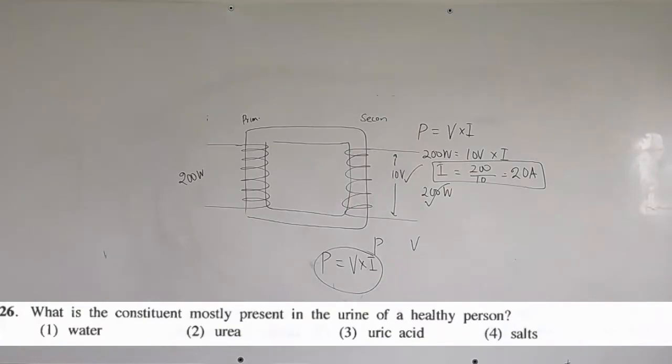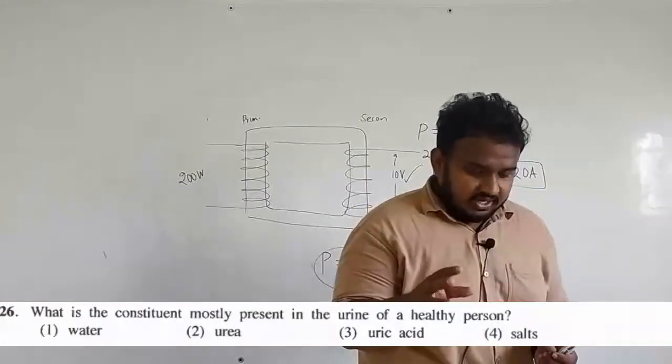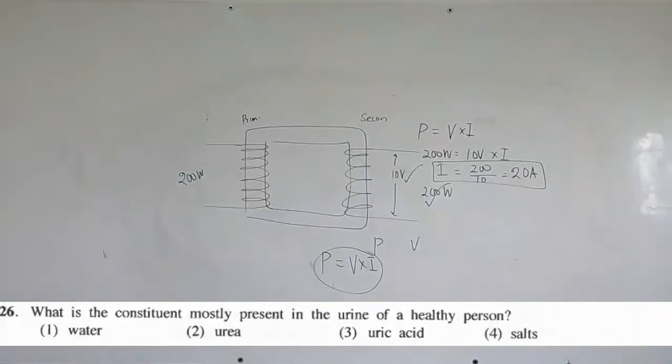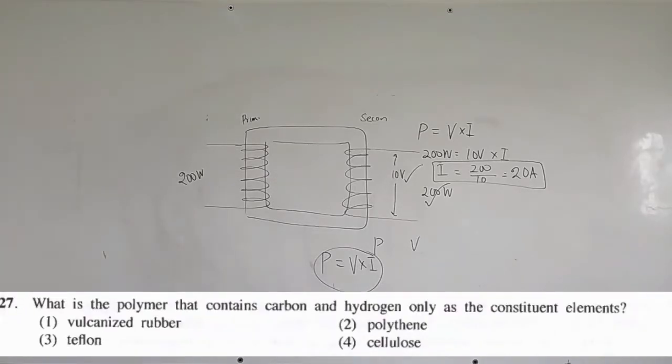In 26, what is the constituent mostly present in the urine of a healthy person? Mostly means which has the most. Urea, uric acid and salts are all present, but the question is what is mostly present. Whenever they say mostly, definitely it should be water. So the 26th answer is the first one.